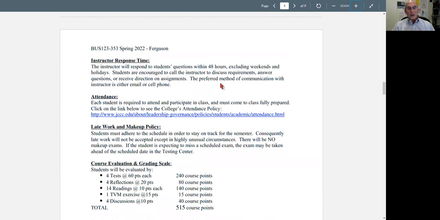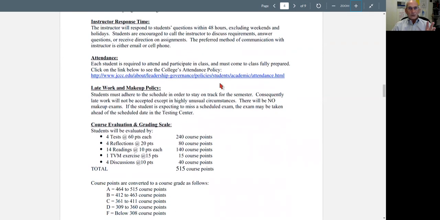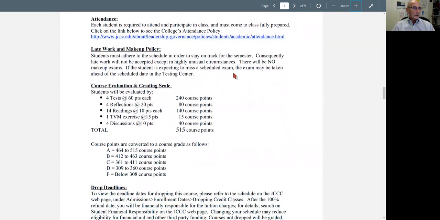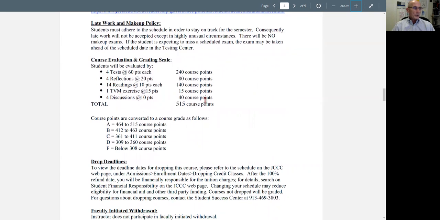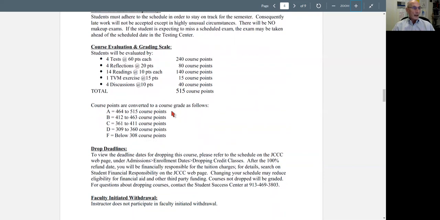As for instructor response time, I get back to you typically within 24 to 48 hours. Make sure you're participating in the class. Again, I don't accept late work. You can see how the grade is set up. So in other words, the number of tests, the reflections, the readings, the discussions, the time value of money exercise, so the grand total of 515 points that can be earned. And you can see how the grades break out with each of those point spreads.